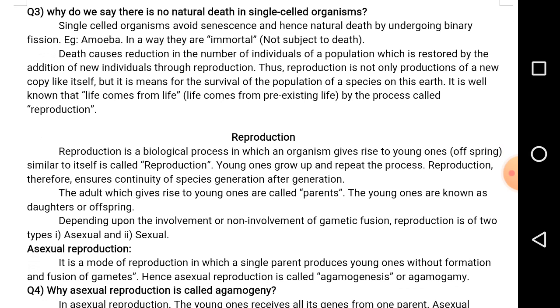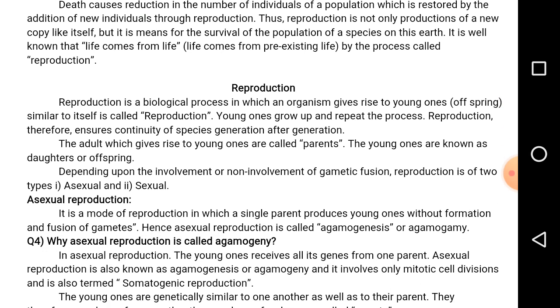Like these physiological processes, reproduction is also a process in which the organism gives rise to young ones of its own kind.